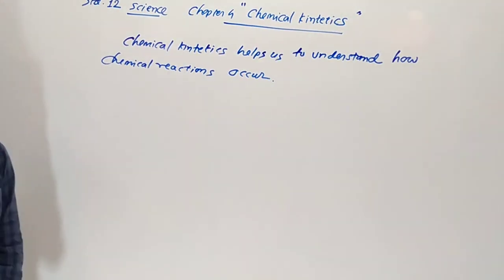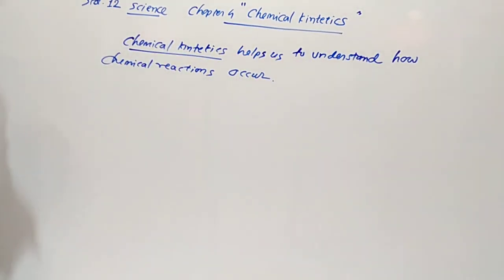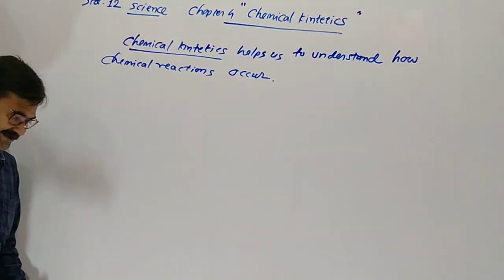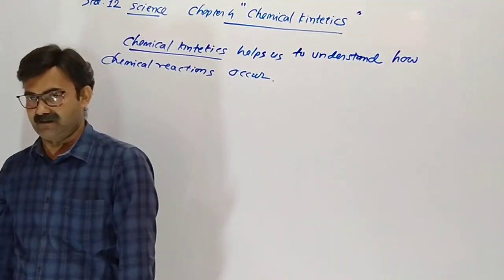Chemical reaction કઈ રીતે થાય છે? Yes, chemical kinetics. In this chapter, we will discuss only about velocity, speed of the reaction, rate of the reaction, only rate of the reaction.